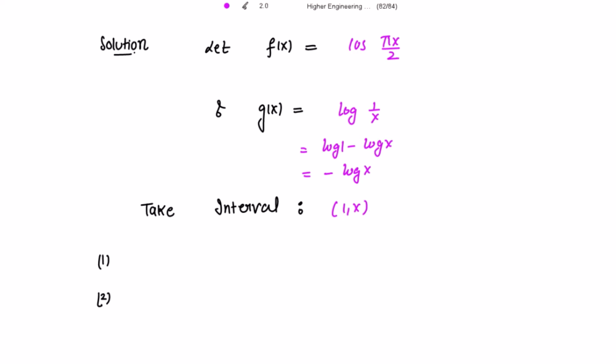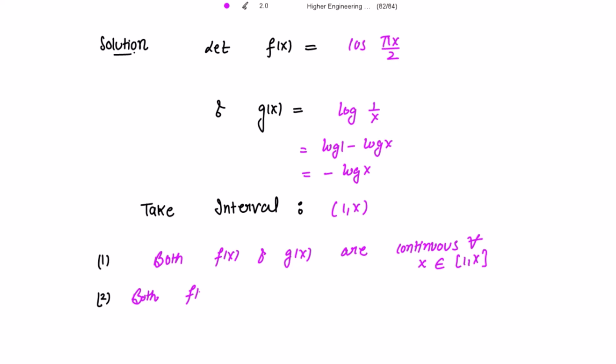Now about the continuity. All the trigonometric functions in their periodic domains, the polynomial functions, the exponential functions, the logarithmic functions in their domains are continuous, right? So here f(x) is a trigonometric function, g(x) is a logarithmic function, so these are continuous. Both f(x) and g(x) are continuous on the closed interval [1, x], and both functions are derivable in the open interval (1, x).